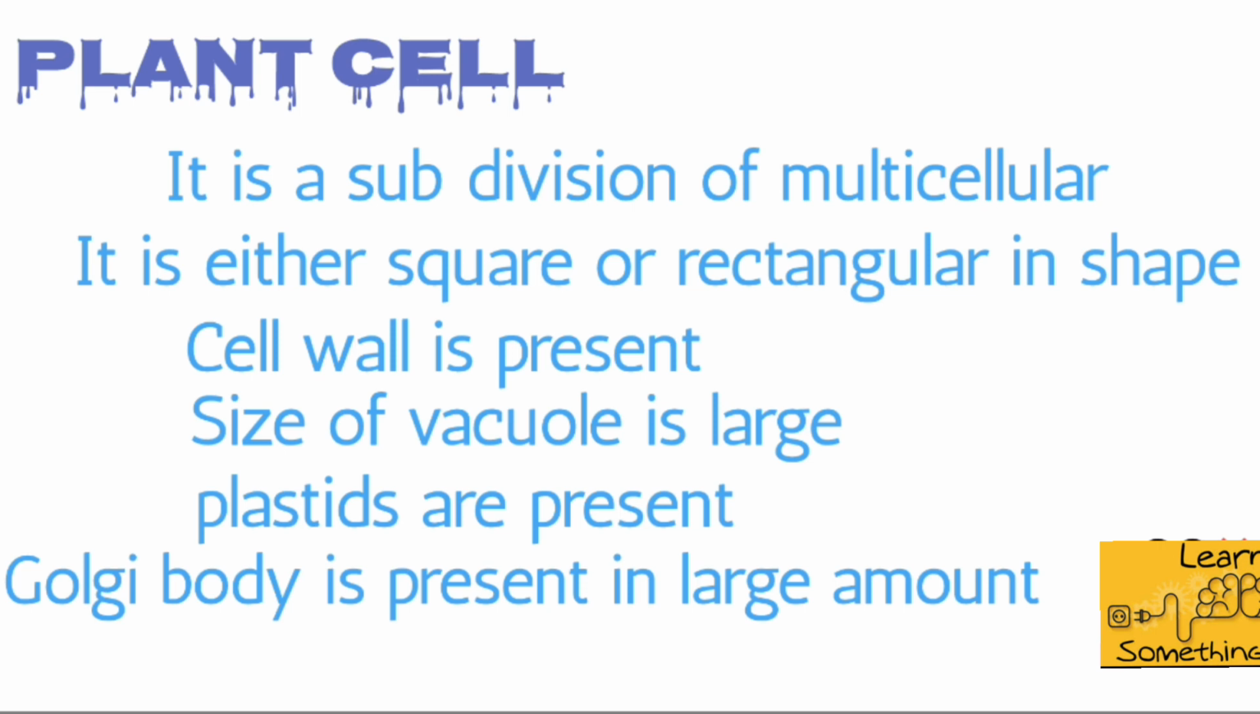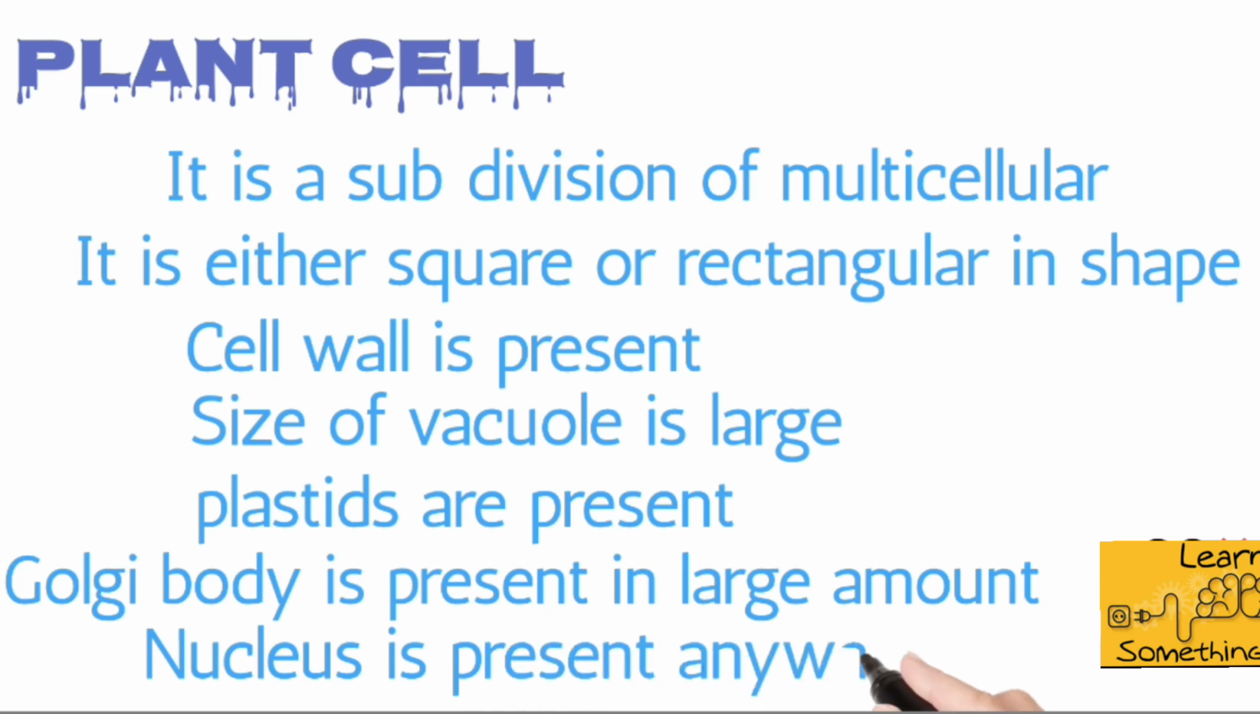Vacuoles that are found in the plant cell are generally large in size. Plastids, which are the colored pigments, are present in the plant cell. Golgi body is present in large amount in the plant cell. In the plant cell, the nucleus can be present anywhere. Please remember this point as it will help you to identify a plant or an animal cell.